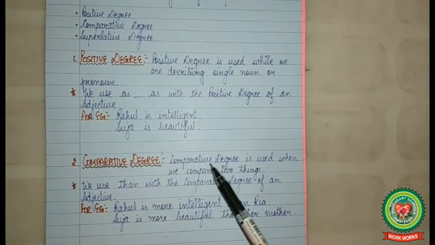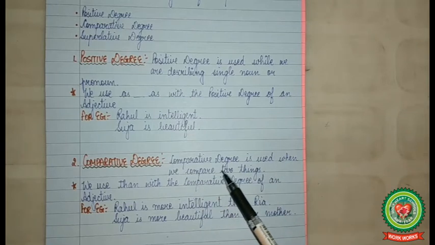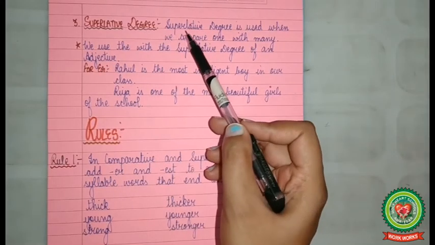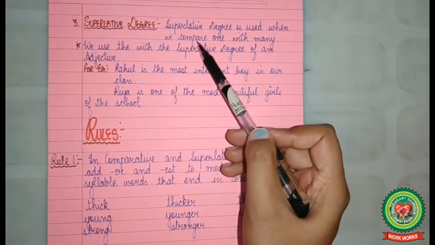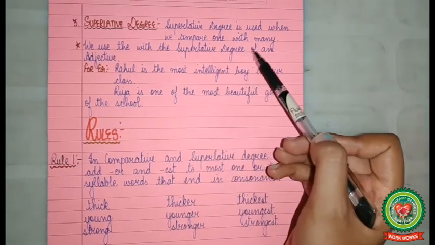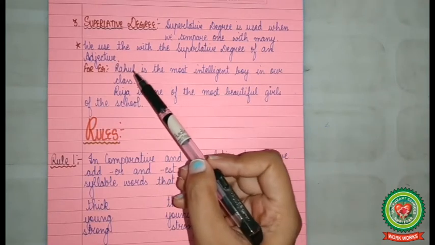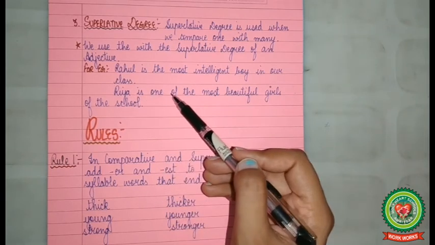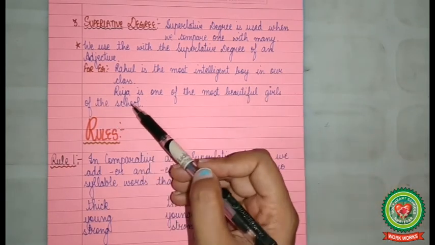Comparative degree. Comparative degree is used when we compare 2 things. We use than with the comparative degree of an adjective. For example, Rahul is more intelligent than Riya. Sia is more beautiful than her mother. Superlative degree. Superlative degree is used when we compare one with many. We use the with the superlative degree of an adjective. For example, Rahul is the most intelligent boy in our class. Riya is one of the most beautiful girls of the school.